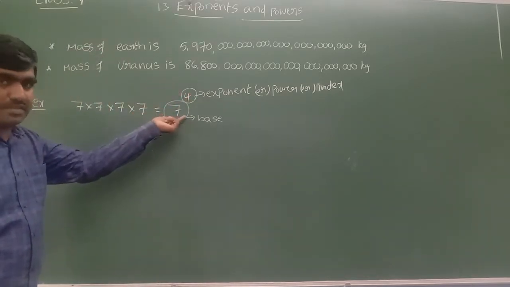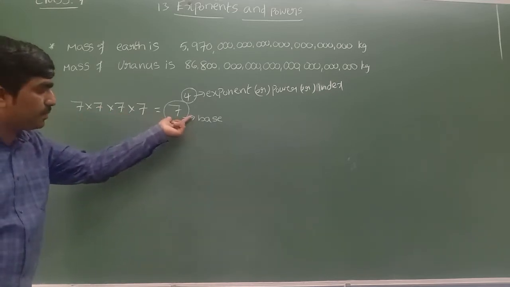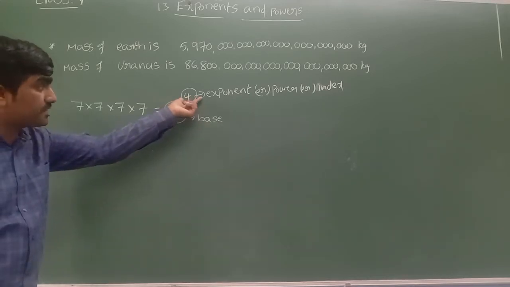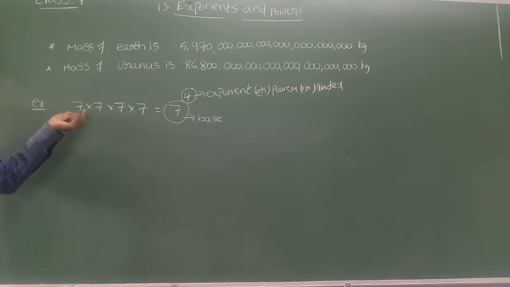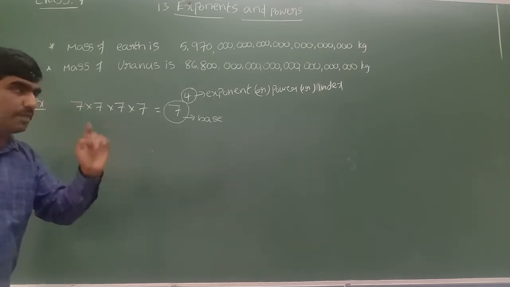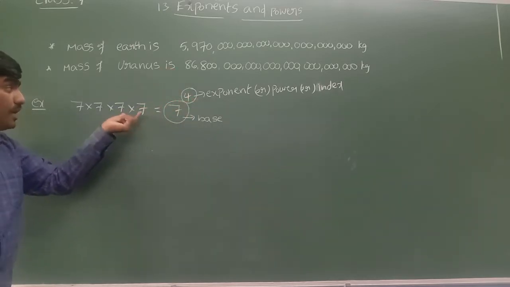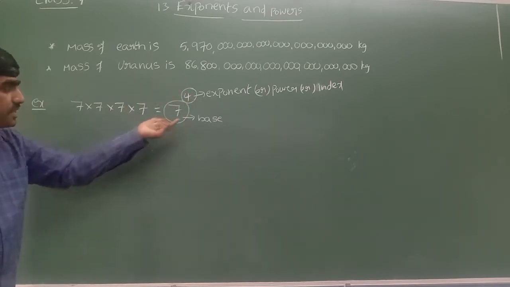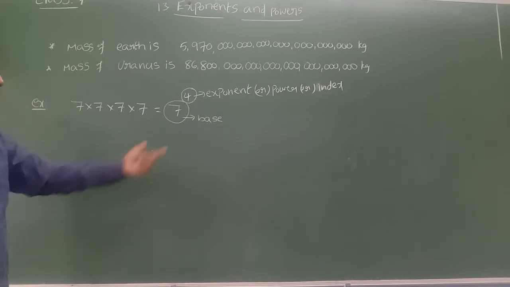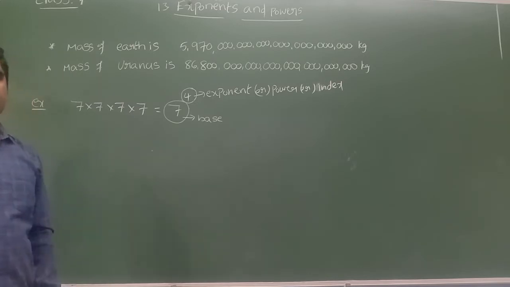So what is meant by base? Whatever number you are multiplying by itself, that number we write in the place of the base. And the power tells how many times you are multiplying the number by itself. Here you can see 7 is the number, and we are multiplying it by itself 4 times. That 4 we write in the place of the power. So the power tells how many times you are multiplying it by itself, 4 times. Power 4. And the base tells what number you are multiplying by itself. 7 we are multiplying by itself. So that is the way you can write in exponential form.